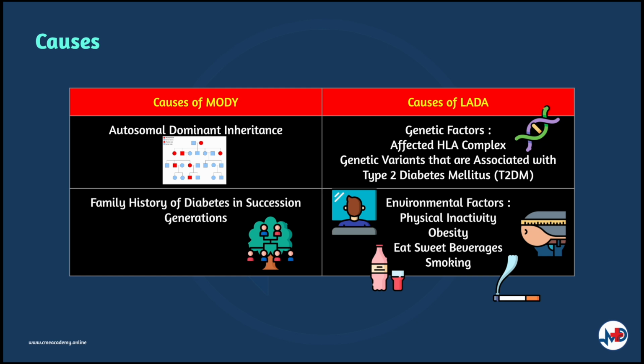factors. The genetic factors for LADA would be similar to type 1 DM, where the HLA complex is affected. However, genetic variants associated with type 2 DM were also found in LADA patients. Environmentally, you would consider lifestyle risk factors such as those seen in type 2 DM, like physical inactivity, obesity, the consumption of sweetened beverages, and smoking.